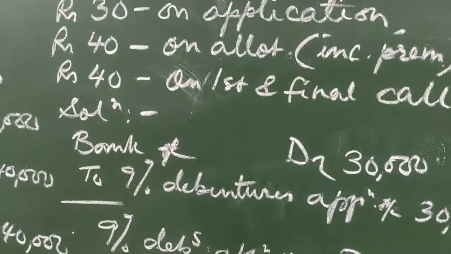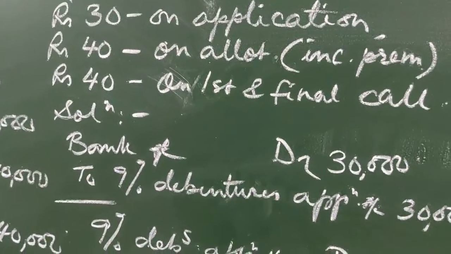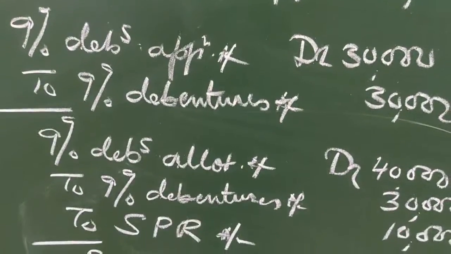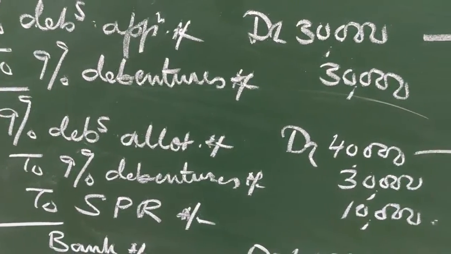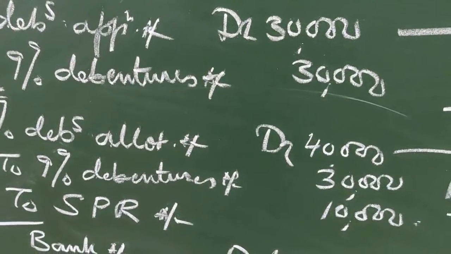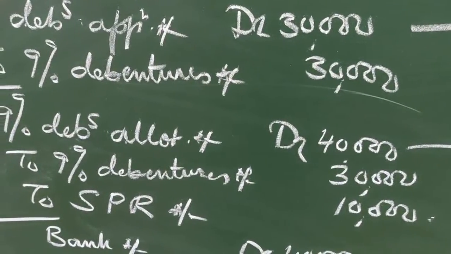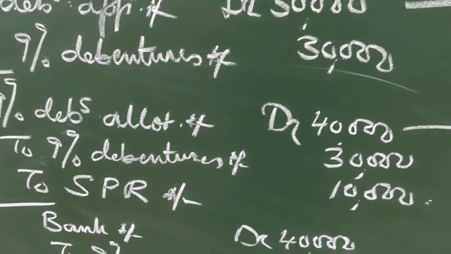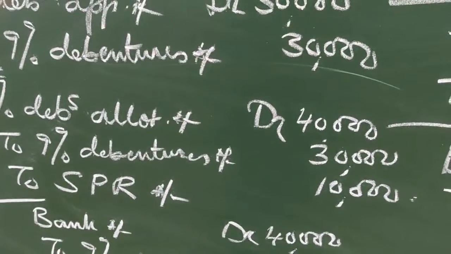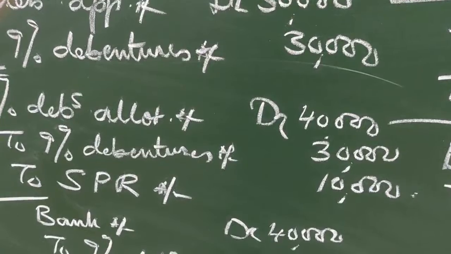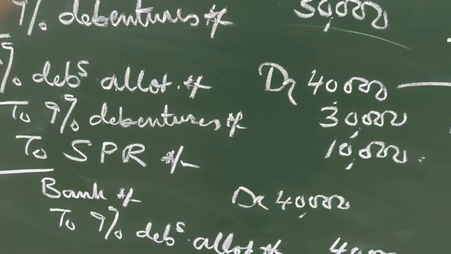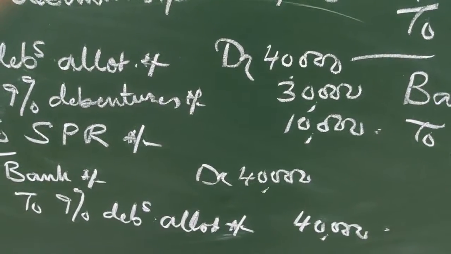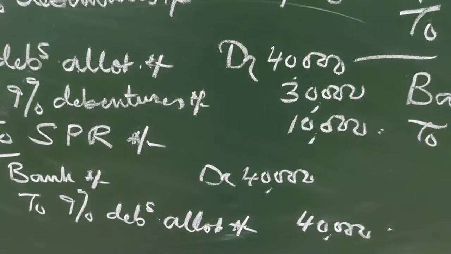Then comes allotment. Allotment, how much was receivable? 40, out of which 10 rupees is for premium. So the entry will be 9% debentures allotment account debit 1000 into 40, 40,000 amount receivable, to 9% debentures account 1000 into 30, that is 30,000, to securities premium reserve 1000 into 10, 10,000. Then bank account debit 40,000 to 9% debentures allotment account 40,000. Here also I am assuming that everybody has paid.